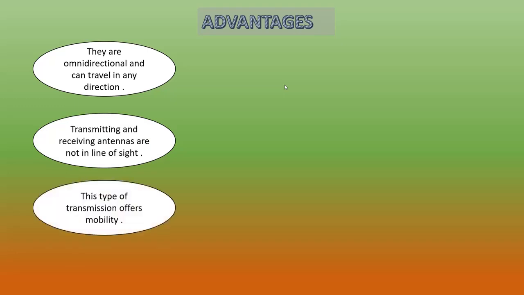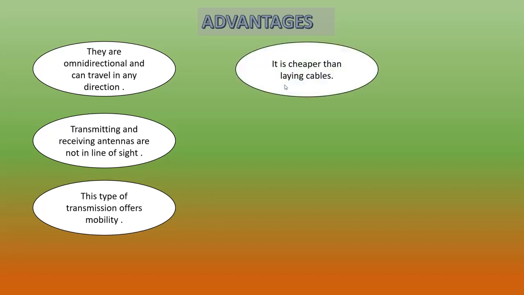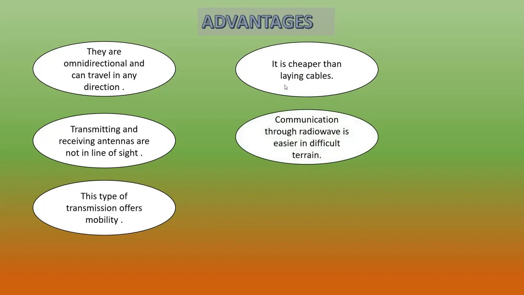See, these are the different advantages of radio waves. They are omnidirectional. Omnidirectional means they can travel in any direction. Second, transmitting and receiving antennas are not in line of sight. It is not necessary that they must be aligned. This type of transmission offers mobility, and it is cheaper than laying cables. And communication through radio waves is easier in difficult terrain.